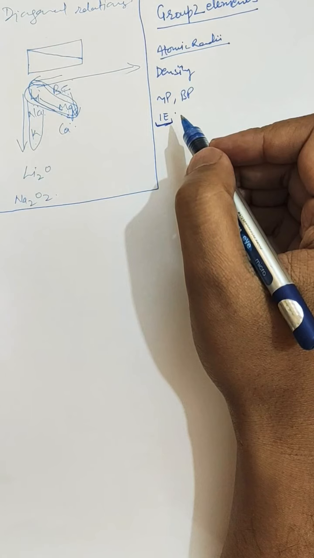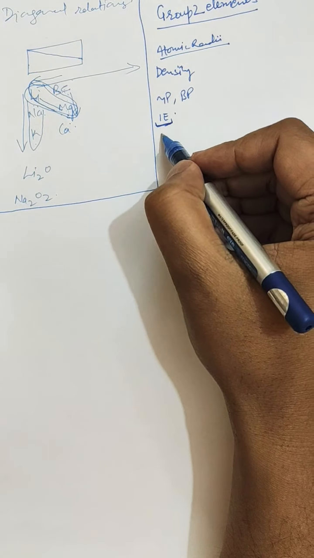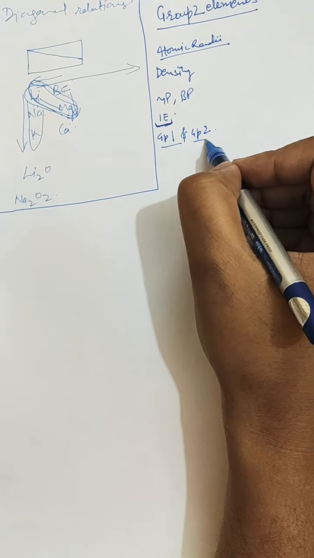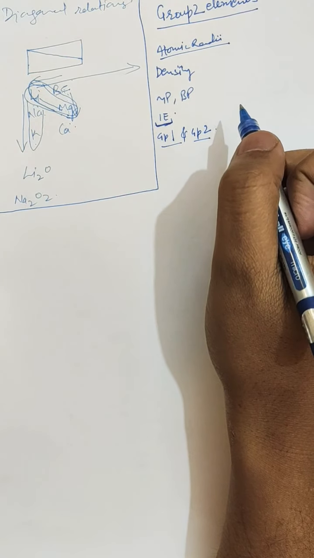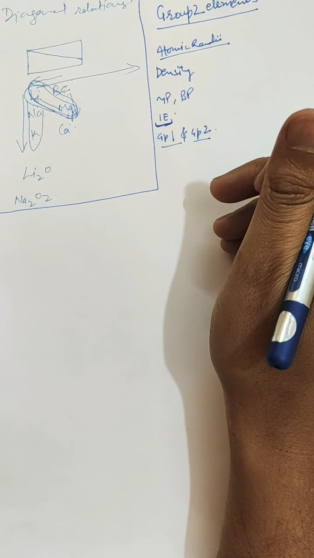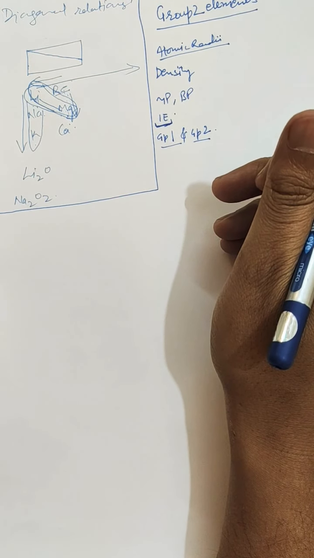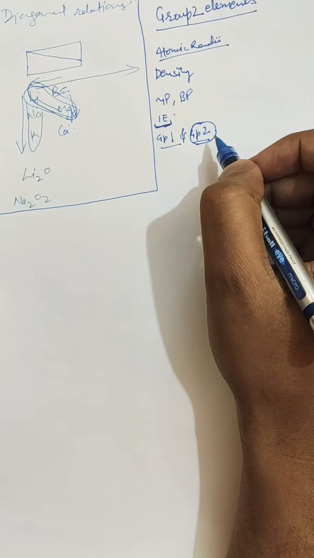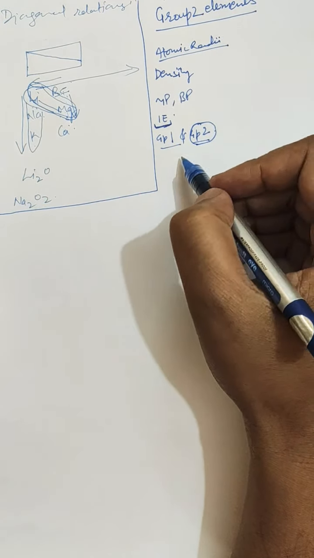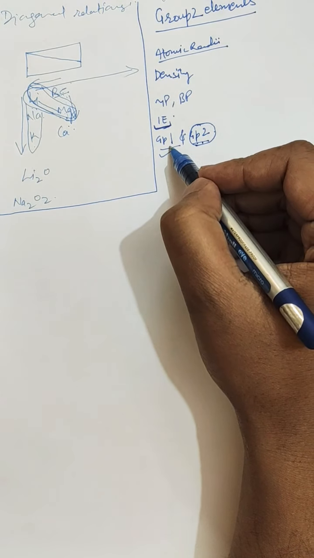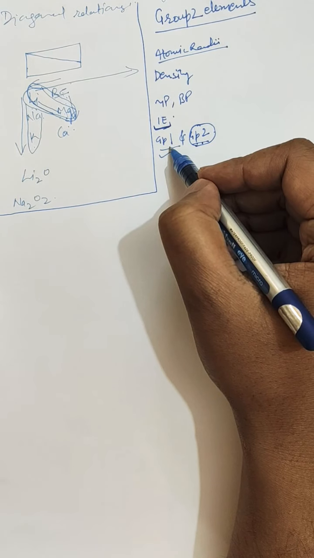So if we compare the ionization energy of group 1 and group 2 elements, we will find that members of the second group have higher values of ionization energy as compared to group 1 elements. Why? Because group 2 elements are comparatively smaller in size as compared to group 1 elements.